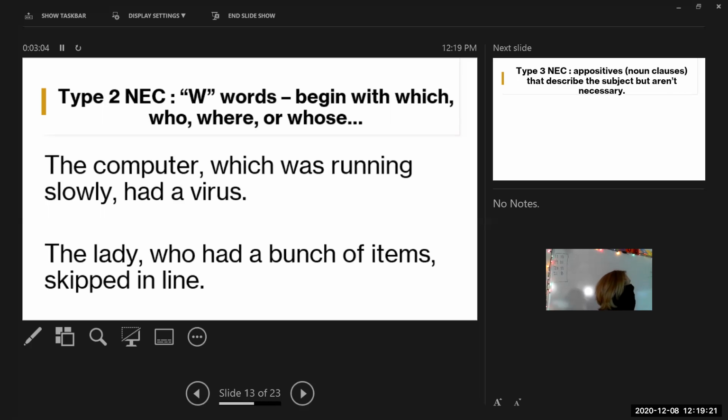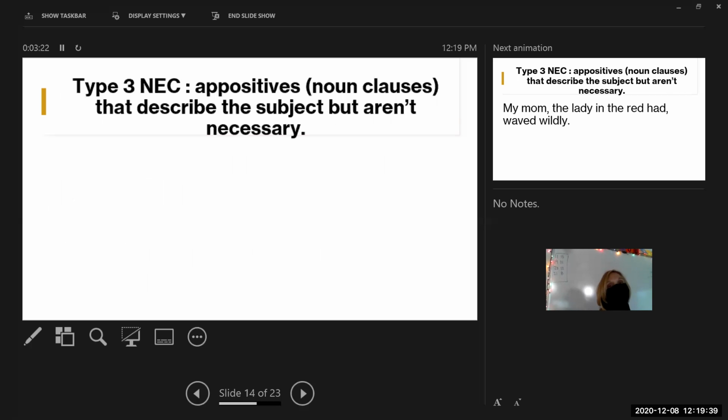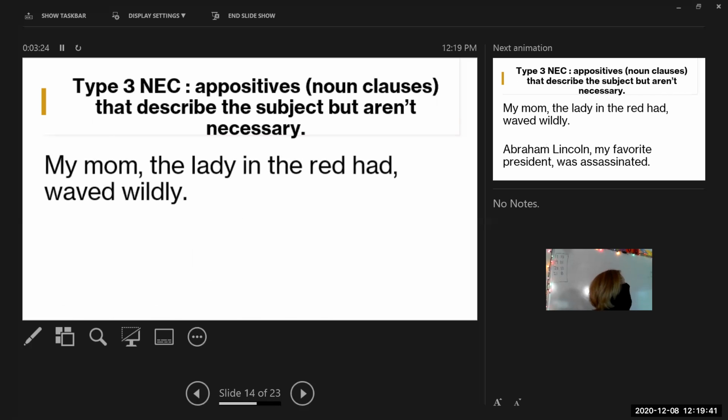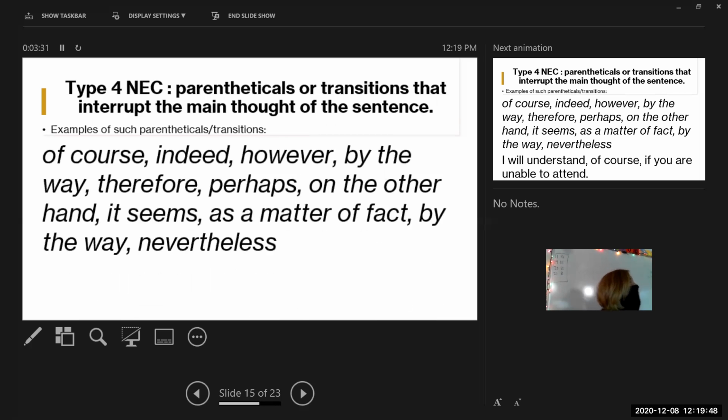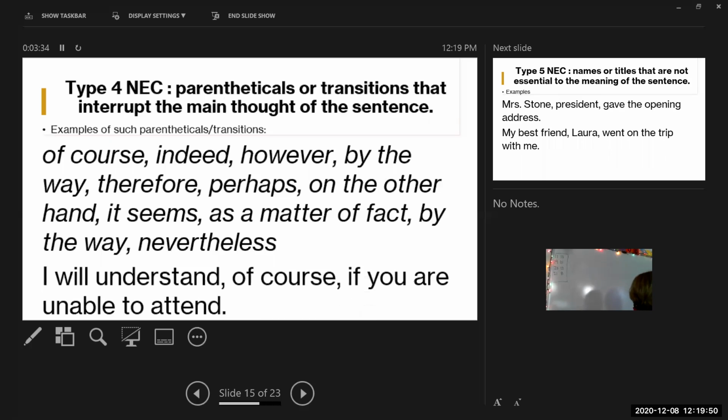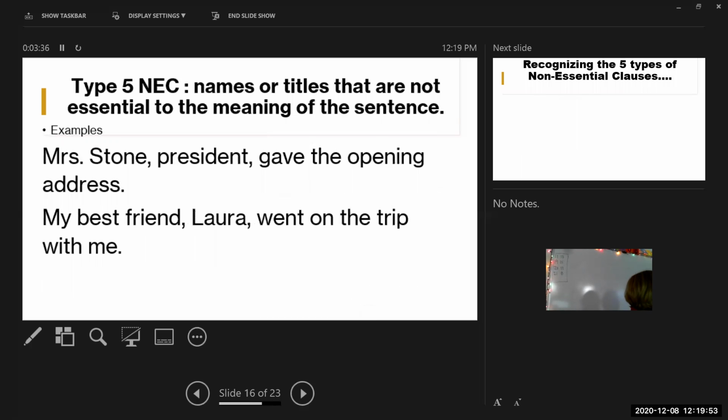If the non-essential clause is in the middle of the sentence, you put commas at the front and the back, the beginning and the ending of the clause. If the sentence starts with a non-essential clause, you put the comma at the end of the clause. Very good. Then appositives, noun clauses that describe the subject. Remember, parentheticals are considered non-essential clauses, like of course, indeed, however.